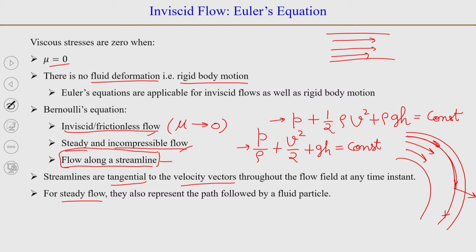So, if we consider an incompressible steady inviscid flow and derive the equation of motion in the streamline coordinates, then we can take 2 points on a streamline and integrate the equation of motion and can derive Bernoulli's equation. So, that is what we are going to do today.